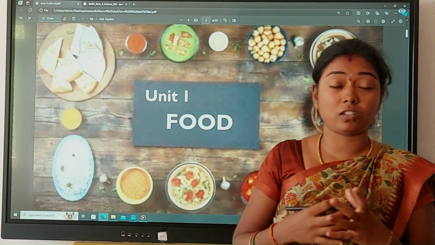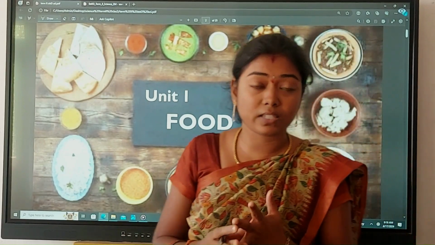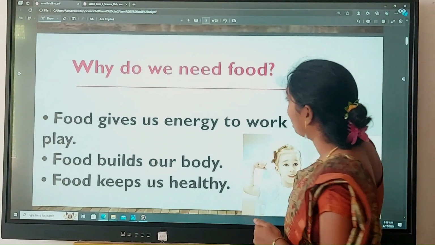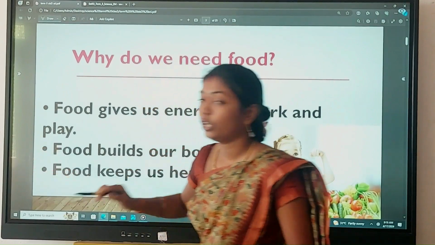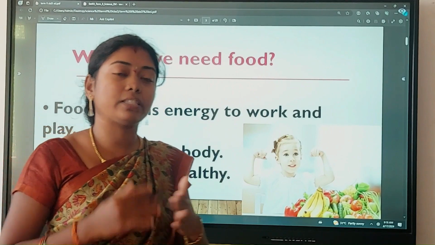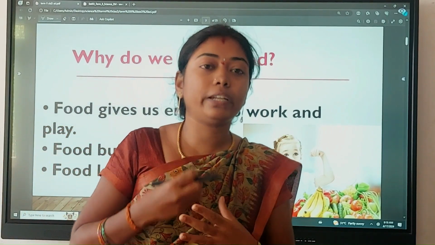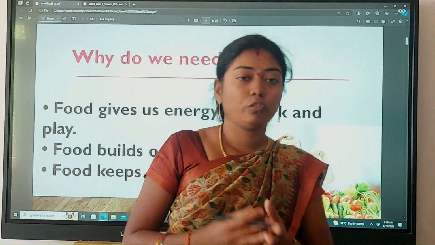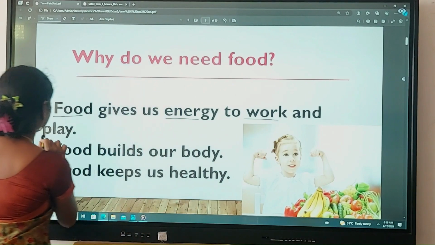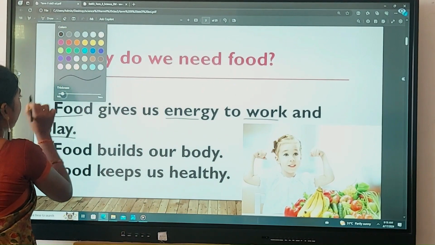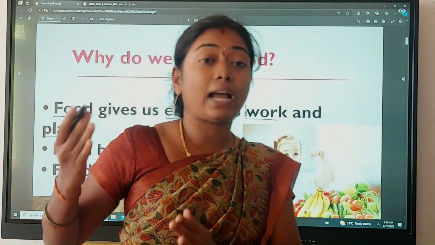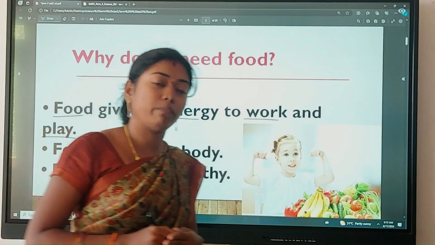Food gives us energy. We need energy to work and to play. Because of that reason, food gives us energy to work, to play and to do other activities. Any other activity, we need energy. So where do we get energy? We are getting energy only from the food.